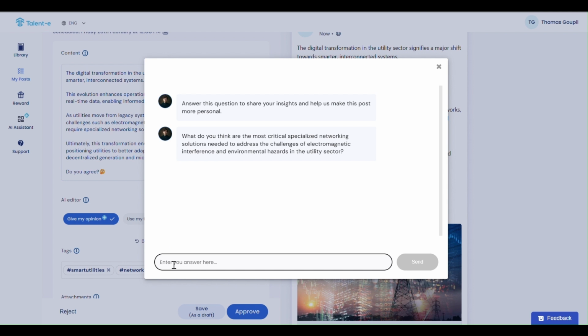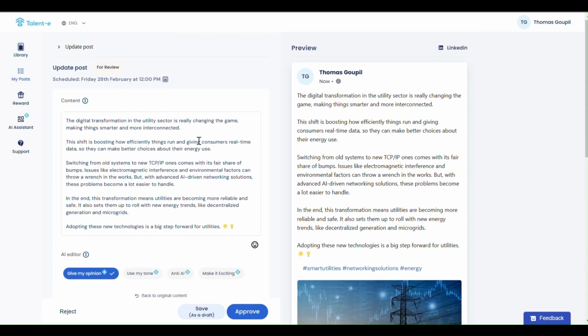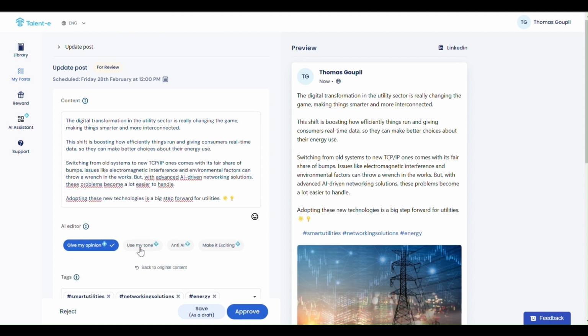And then I will give an output, give my input, and based on this, the text is going to be reworked. So let's imagine that I can just say, for example, use of AI is key for this. Obviously, it's a bad answer, but just for you to understand how it works. I will give my input, and based on that, the text after will be directly reworked just there, as you can see there. And I can still do manually some changes.